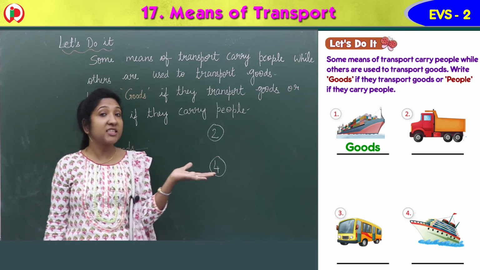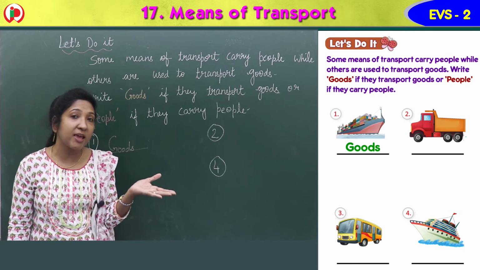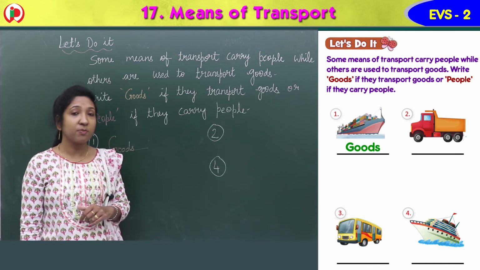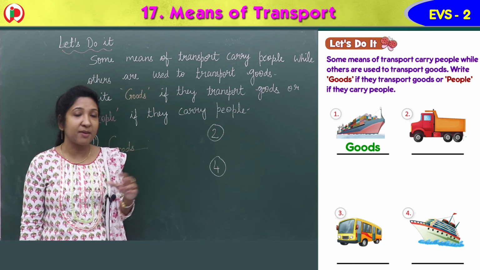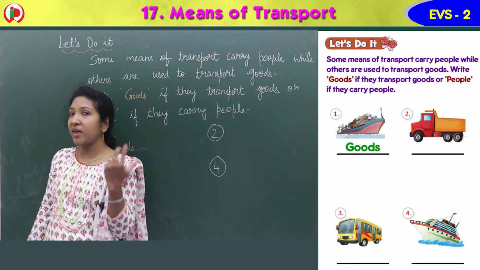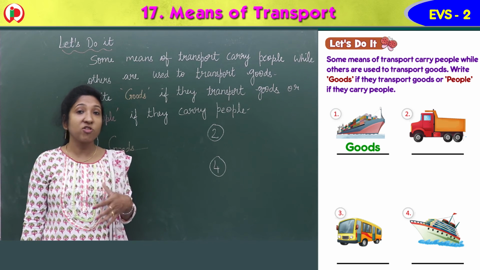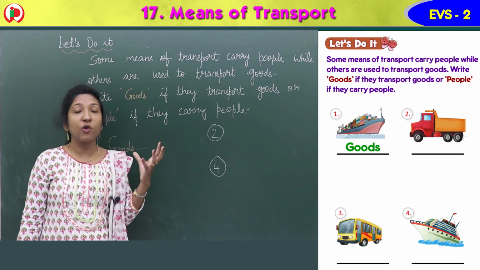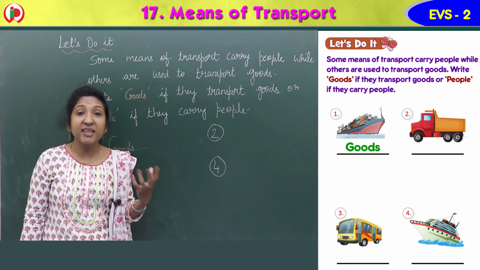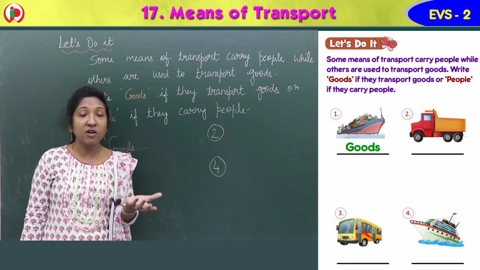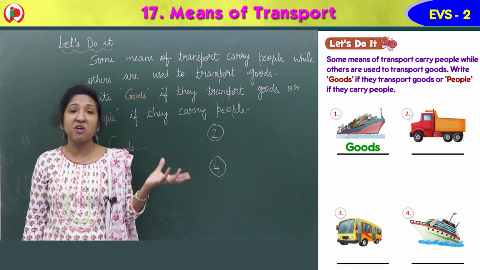Second, see the second image here. Which is the second image? Name that image, children. Have you seen that vehicle before? On the road you can see this vehicle. Yes, it's a large vehicle or a lorry, we say big lorry, that carries things or goods. This lorry carries vegetables, fruits, or many items.